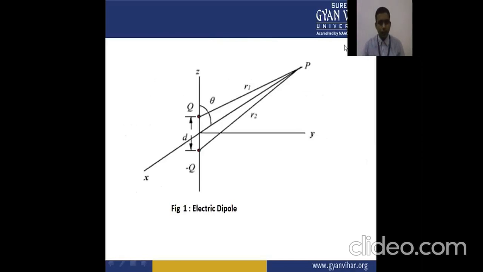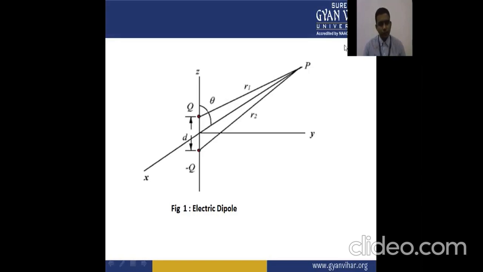See from the figure, as we have discussed, a rod or a dipole has a positive charge and a negative charge at the ends, at the distance d, and it has a point P at the distance r. r1 is the distance from the charge Q, and r2 is the distance from the charge minus Q, and the angle formed with the z axis is theta.